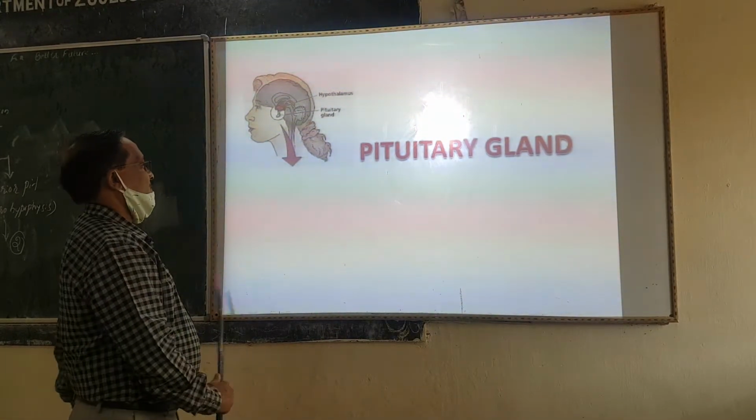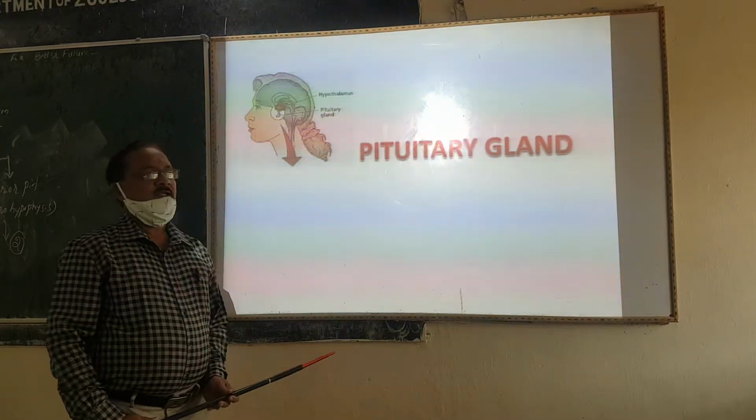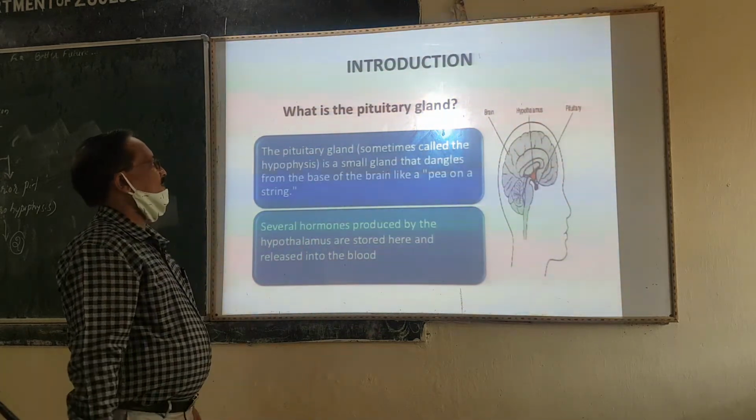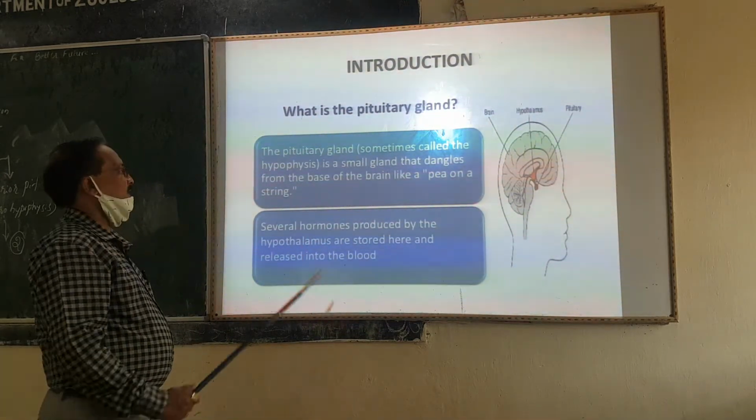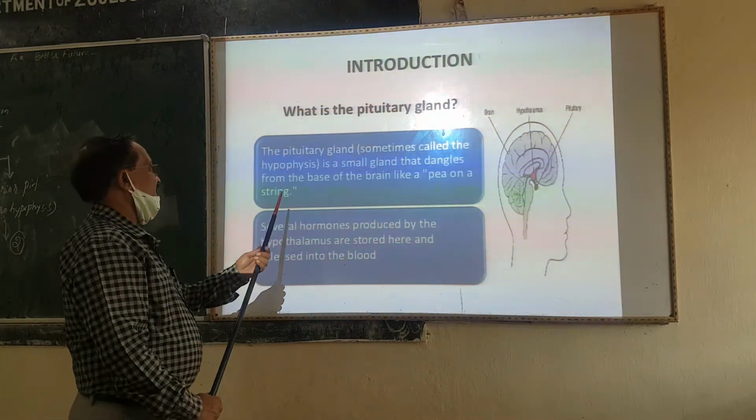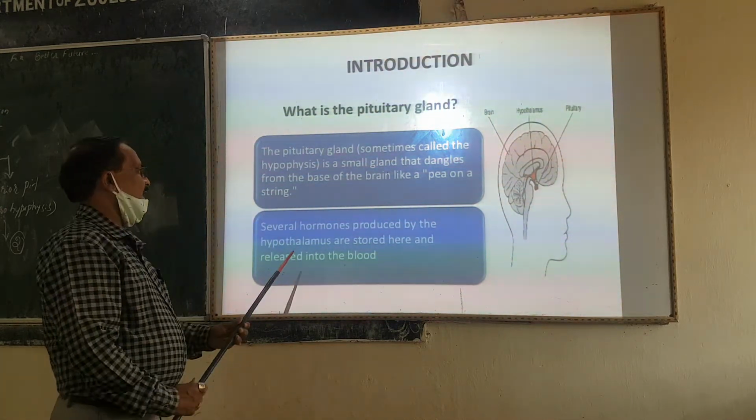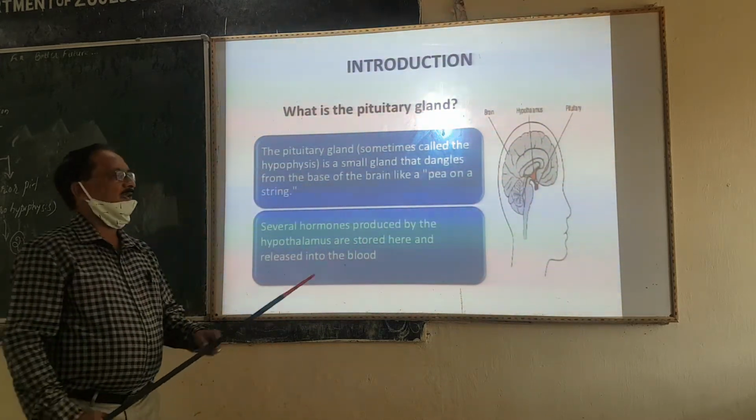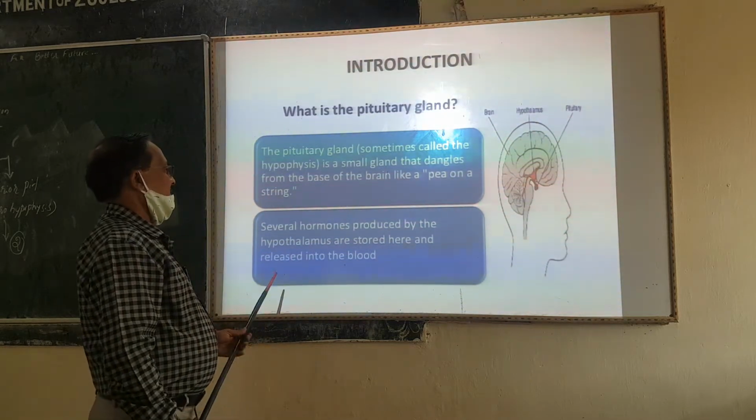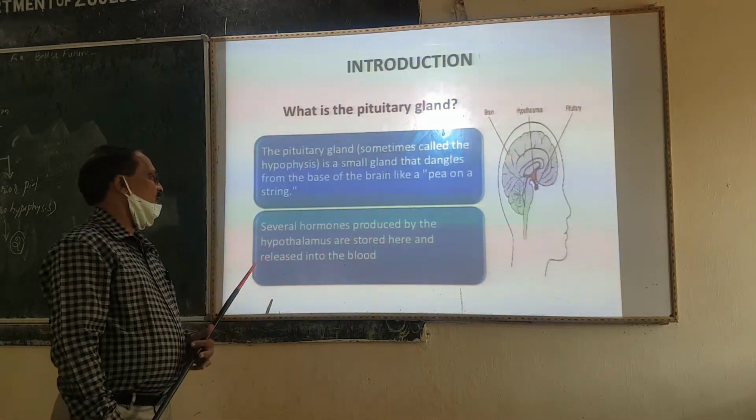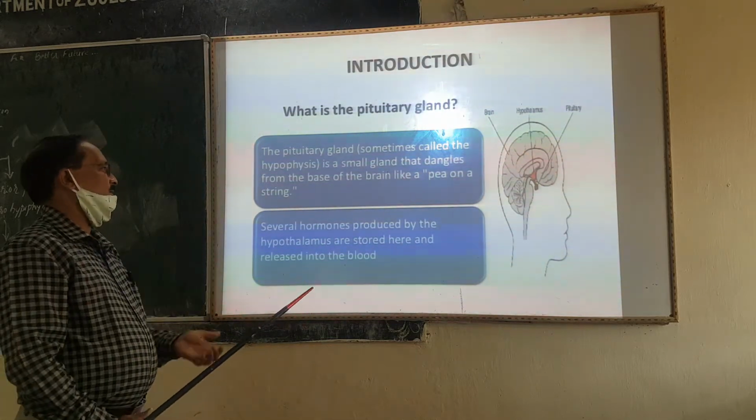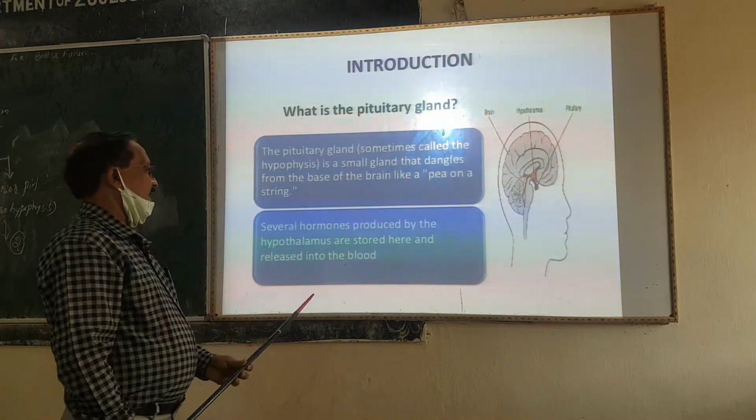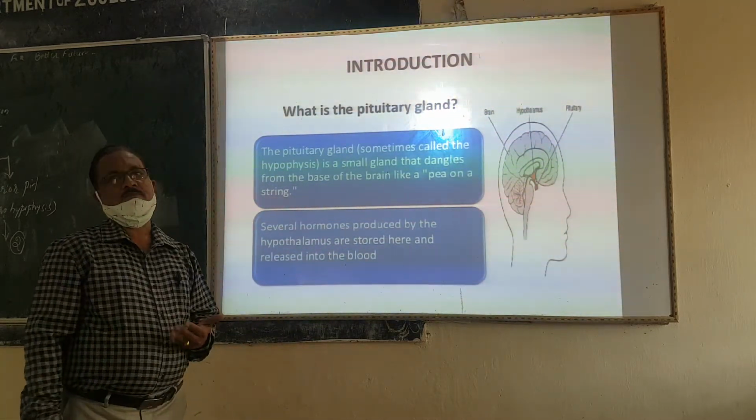Let us discuss what the pituitary gland is. It is also called the hypophysis. It is a small gland that dangles from the base of the brain like a pea on a string, and it produces many hormones. The controller of the pituitary is the hypothalamus; hormones are stored here and released into the blood.